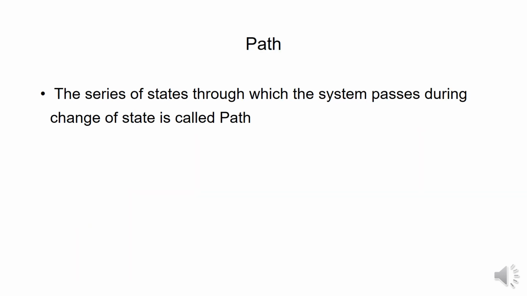Next, path. The series of states through which the system passes during the change of state is called the path. The initial state is P1, and the final state is P2.